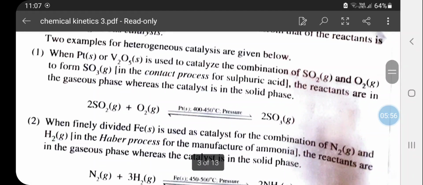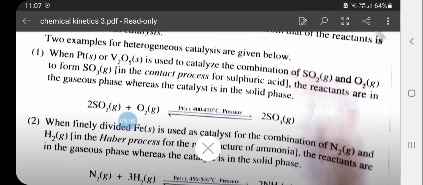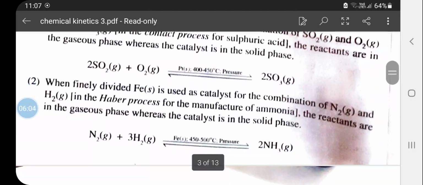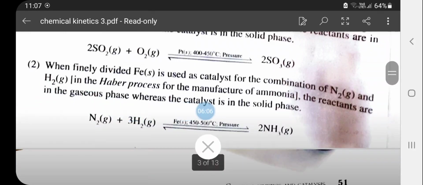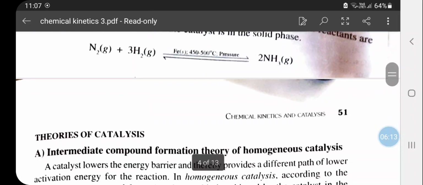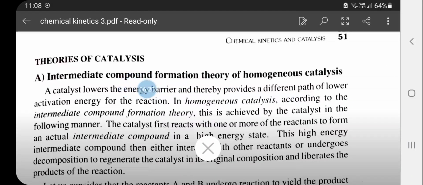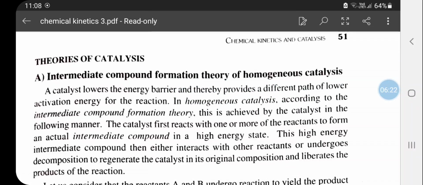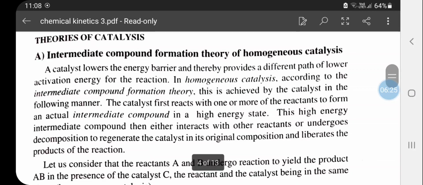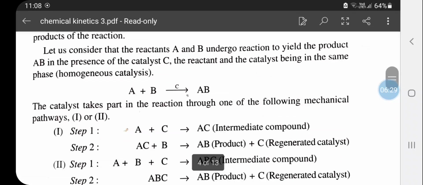For example, platinum, a solid, is used in the SO2 and O2 reaction, where SO2 and O2 are in the gaseous phase. Similarly, iron is used as the catalyst in the Haber process, in which nitrogen and hydrogen are in the gaseous phase. Product is ammonia. Coming to the theories of catalyst, we have two theories. First one is the intermediate compound theory, formation of intermediate compounds in a homogeneous catalyst. Homogeneous catalyst will undergo this type of combination.